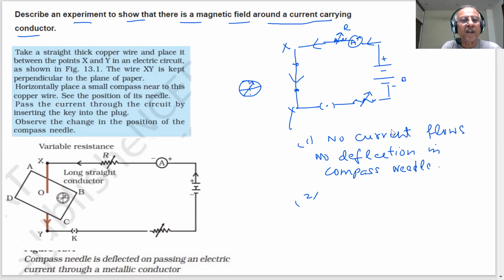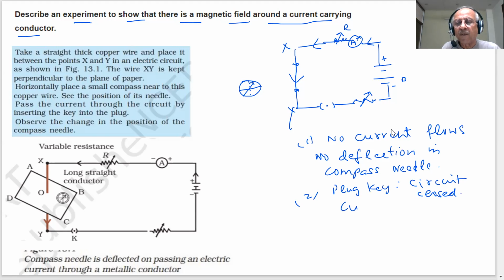When you complete the circuit, plug the key. When you plug the key, the circuit is complete. Pass the current through the circuit by inserting the key into the plug. Circuit closed.